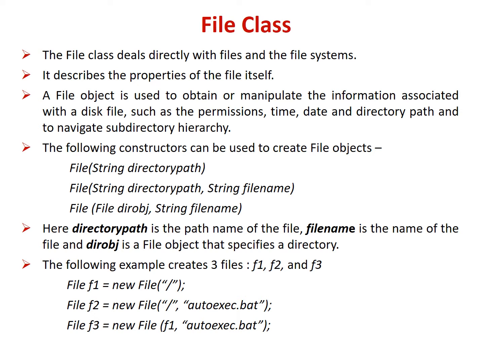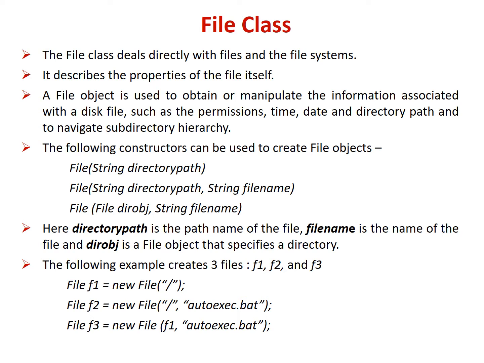The following constructors can be used to create File objects. The first is File with a string parameter, which specifies the directory path. Second is File with two string parameters. The first one is the directory path and the second is the file name.